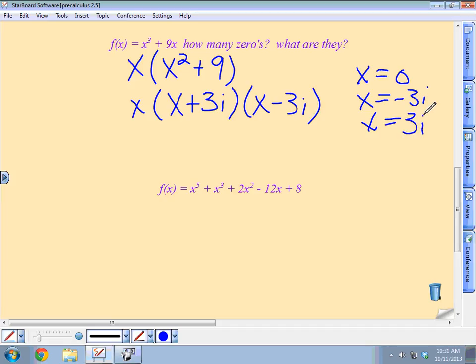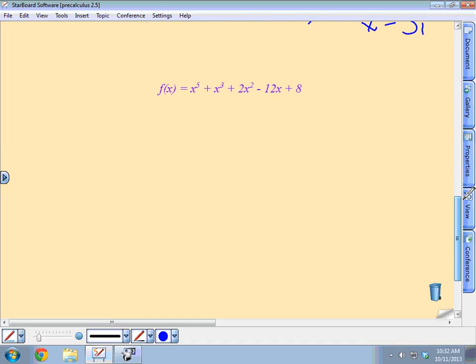Yep, and if you don't immediately notice that you can factor this 9 into plus 3i minus 3i, you could have used the quadratic formula. I think we did that yesterday, right? We used the quadratic formula to find the 3i. All right, then this one is the one where we left off on, is this last thing here.